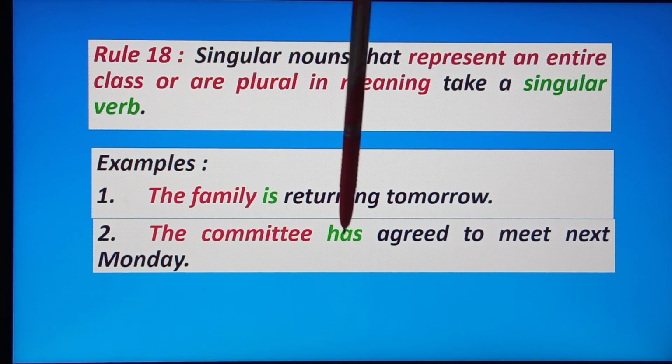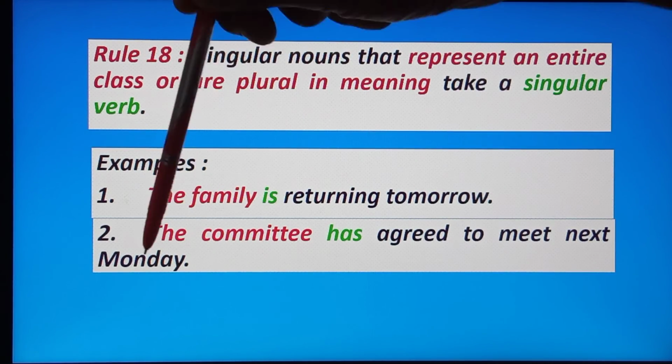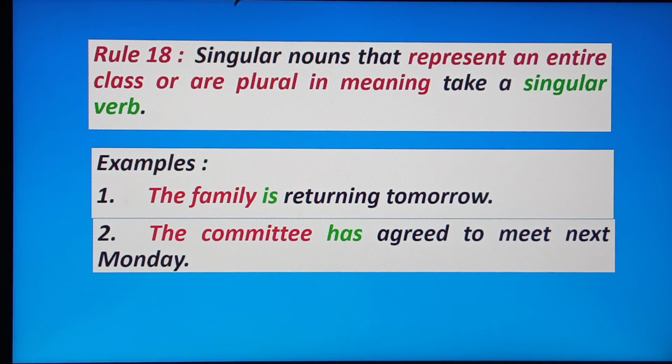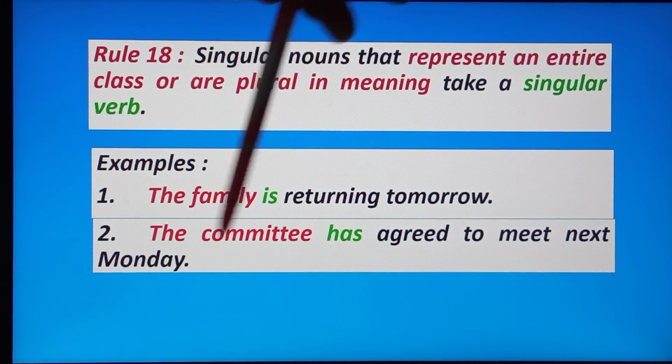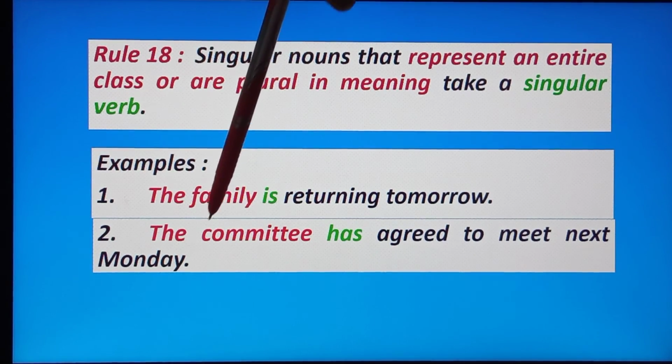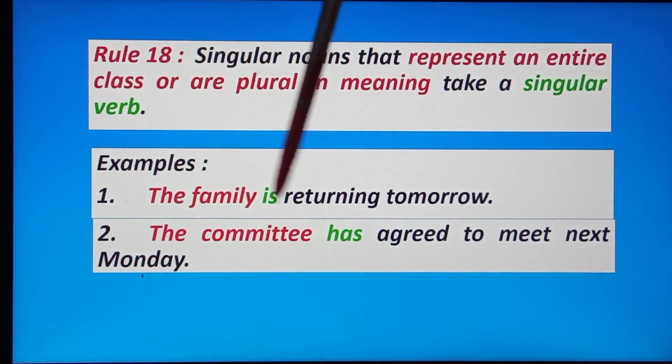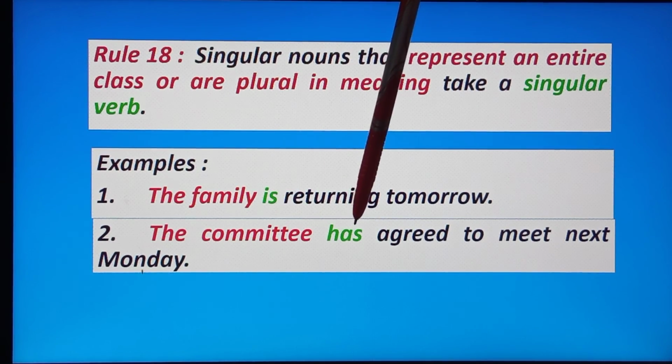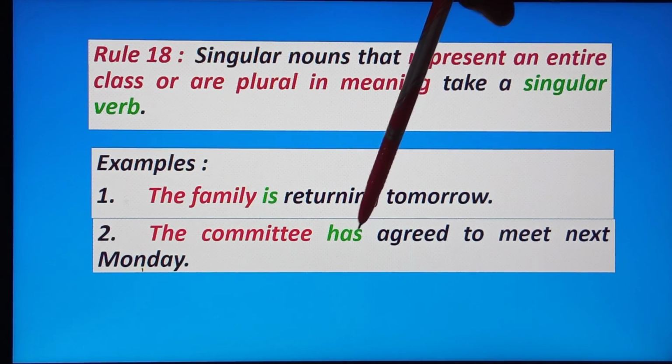Now another example, the committee has agreed to meet next Monday. The committee is what? Singular noun, but actually it refers to what? Plural form. So we are using what? Singular verb, has. Okay,